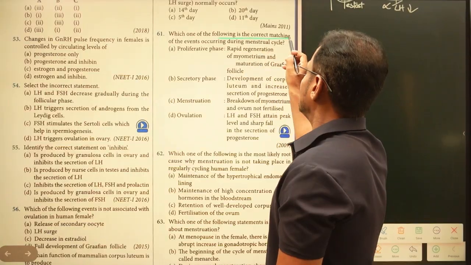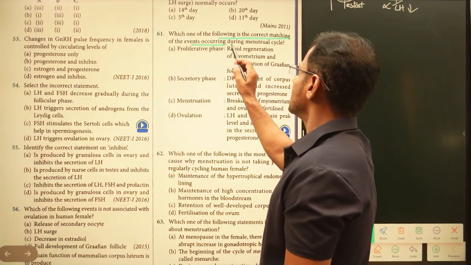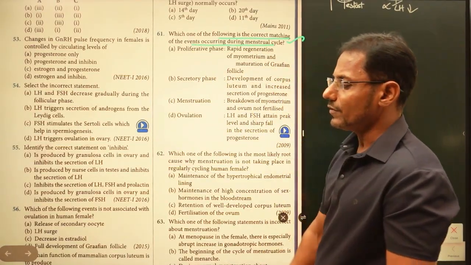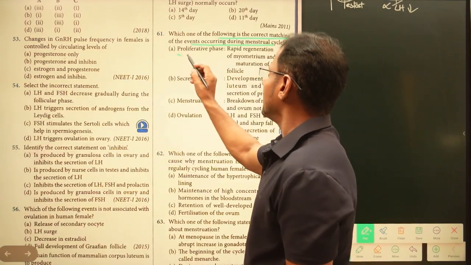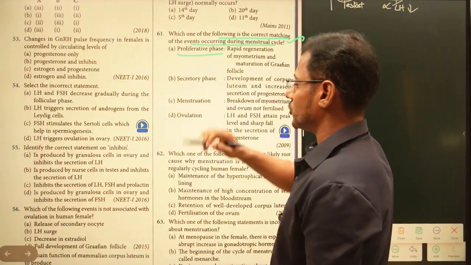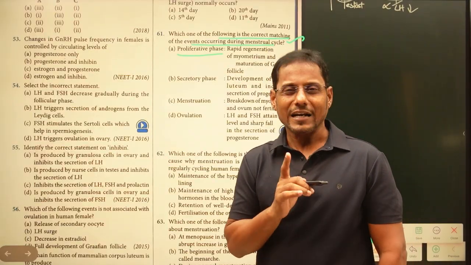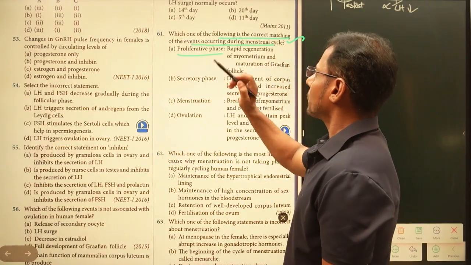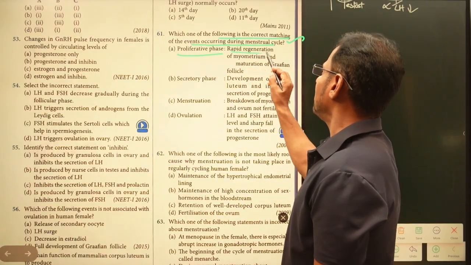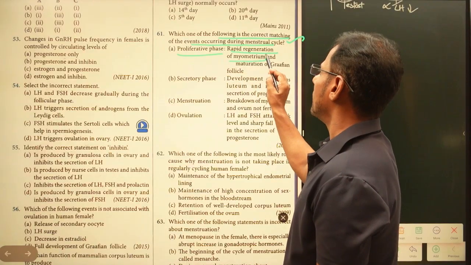Which one of the following is the correct matching of the events occurring during the menstrual cycle? Here we have to match the different events which are taking place in the menstrual cycle. We have to pick the correct pair from these 4 pairs. Proliferative phase, rapid regeneration of myometrium.